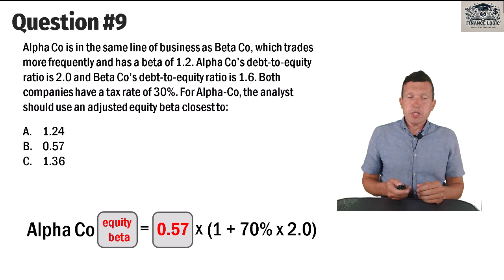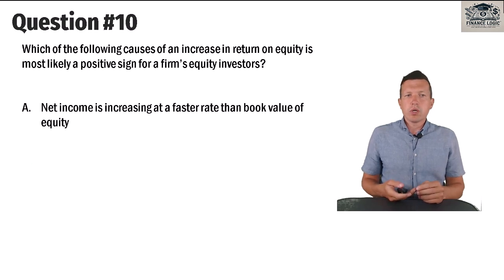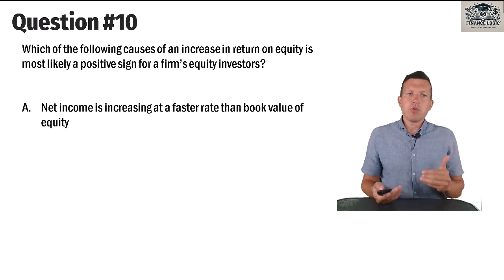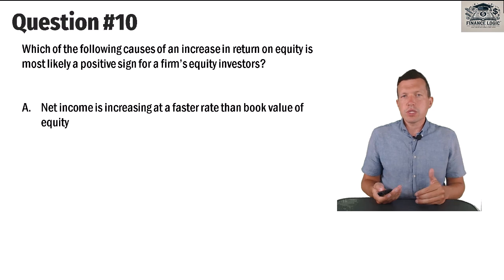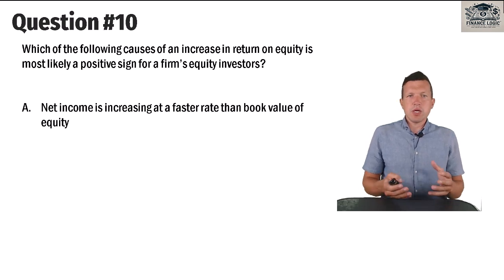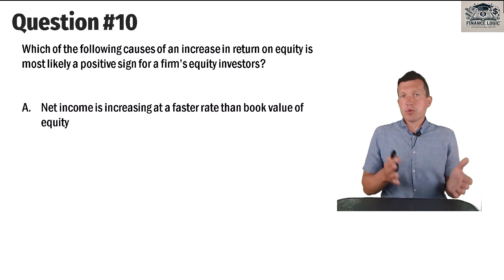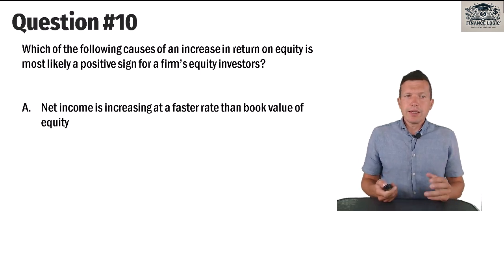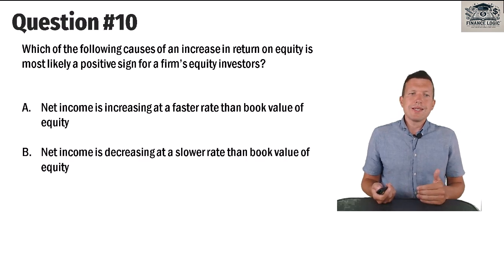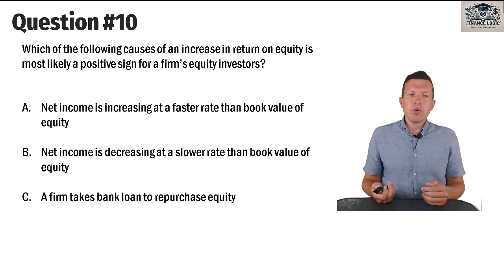And finally, question number 10. Which of the following causes of an increase in return on equity is most likely a positive sign for a firm's equity investors? It means that sometimes we may observe an increase in return on equity, but it could not be described as a positive sign for equity investors. A: Net income is increasing at a faster rate than book value of equity. B: Net income is decreasing at a slower rate than book value of equity. C: Firm takes a bank loan to repurchase equity.